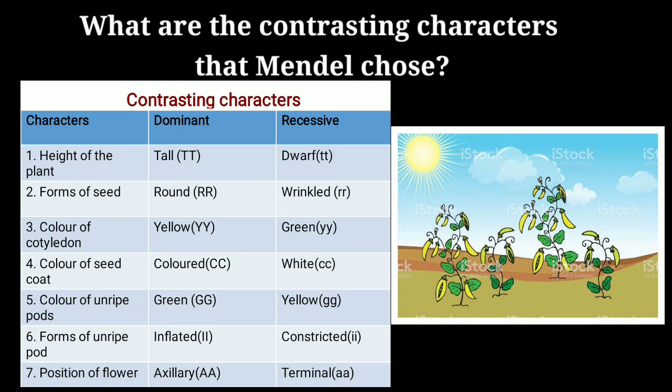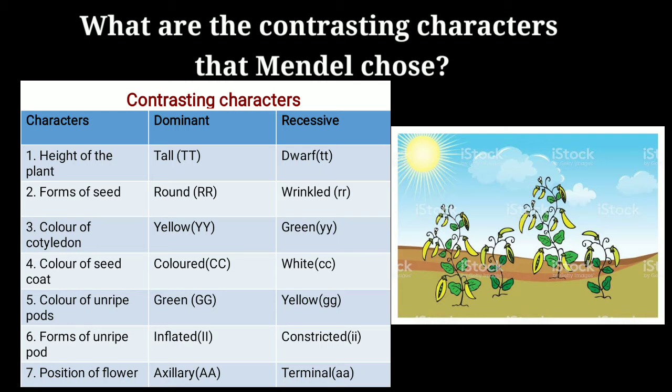Sixth is the form of unripe pods, and the seventh is the position of the flower. So out of those 34 pairs of contrasting characters, Mendel used only 7 characters for his study, and he selected those plants for his experiment as the parent.